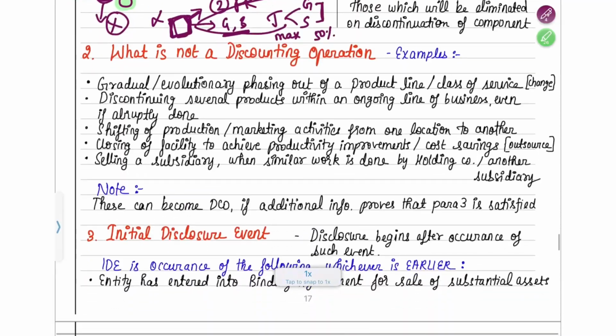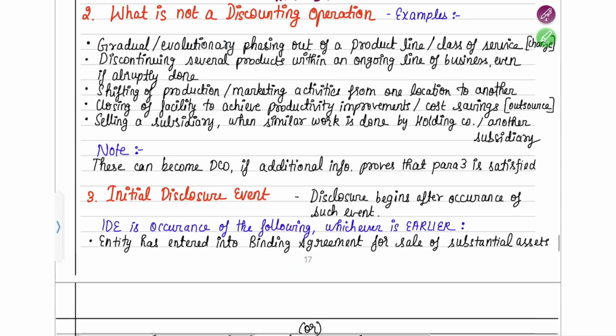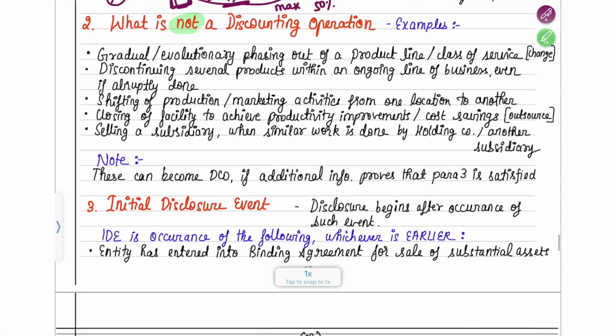Now next we are going to understand what is not a discontinuing operation. That means it looks like a discontinuing operation, but it is not. Here they have given you 5 cases. Please remember them, because they will be directly asked in the question. They'll give you a scenario and ask whether this is a discontinuing operation or not. The answer is it will look like one, but it is not. So what are those 5 cases?